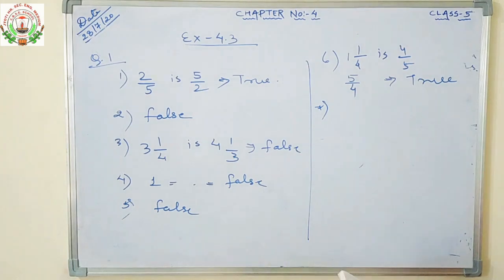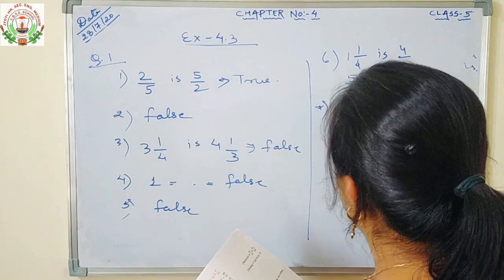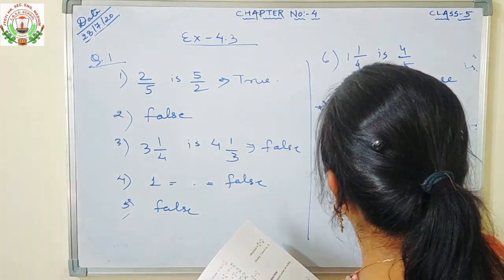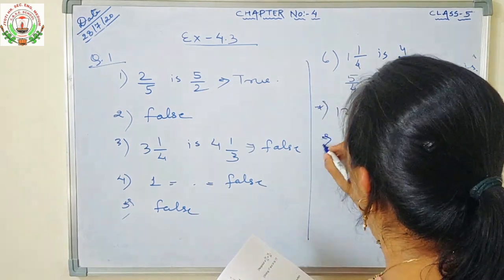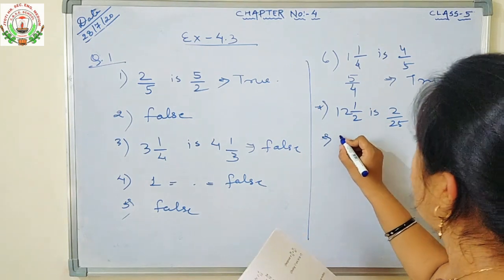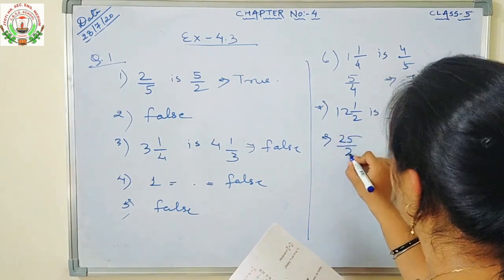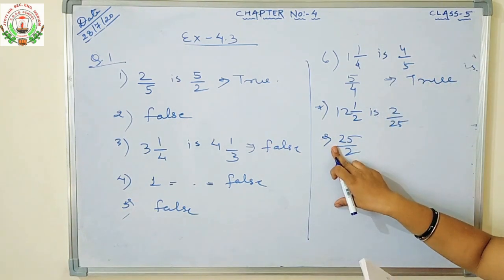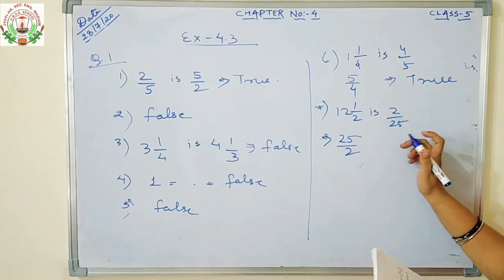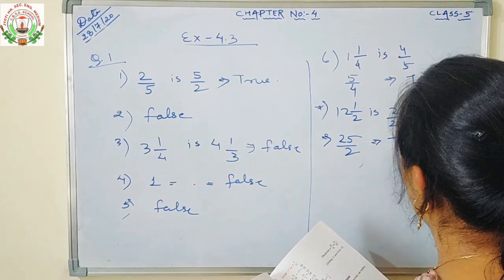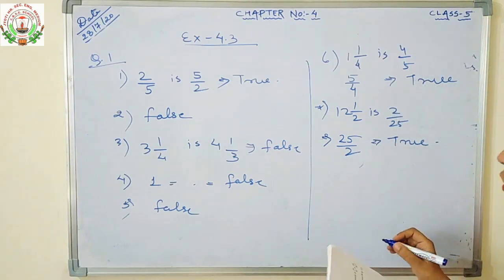Number 7. The reciprocal of 12 1 by 2 is 2 by 25. First we will solve this. 12 2s are 24, 24 plus 1 is 25 by 2. If this is the number, what should its reciprocal be? Denominator upon numerator, so 2 by 25. It is also a correct statement. So you will write true there.